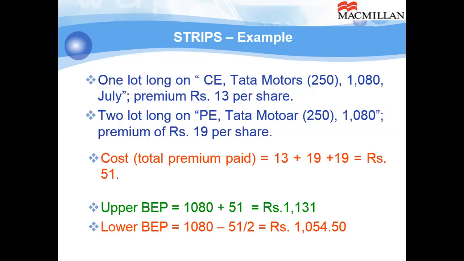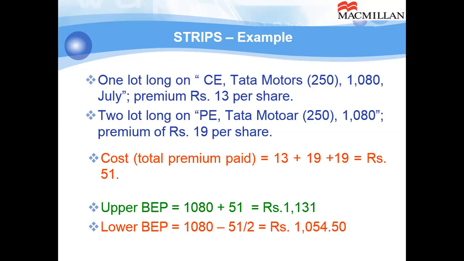Lot size is 250. And 2 lots long on PE, put European, Tata Motors 250, 1080, premium is 19. So you pay 38 as the premium for the long put position, and 13 as the premium for the 1 lot call purchase. Total premium is 51 rupees.